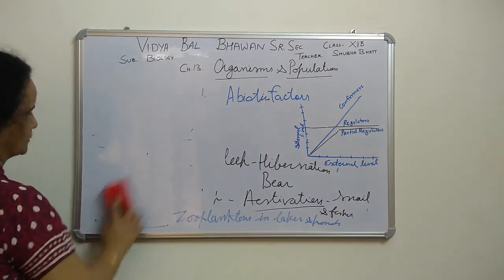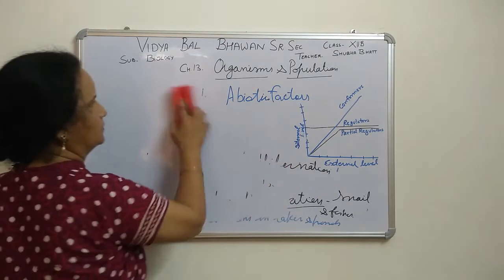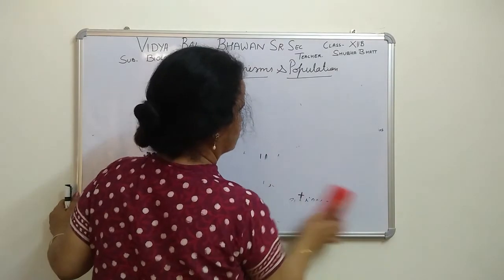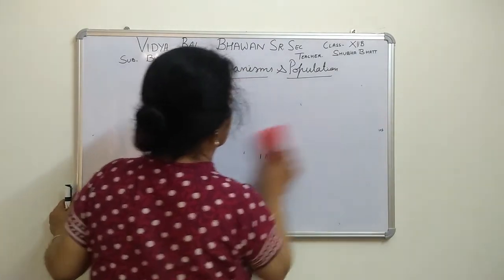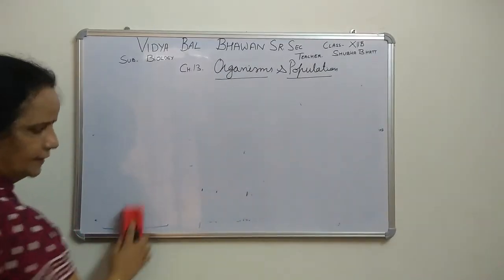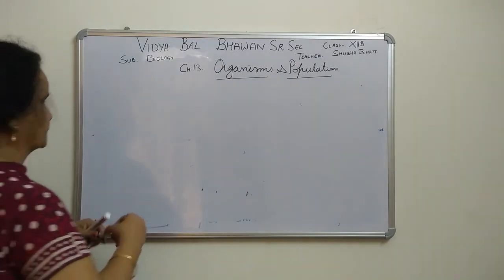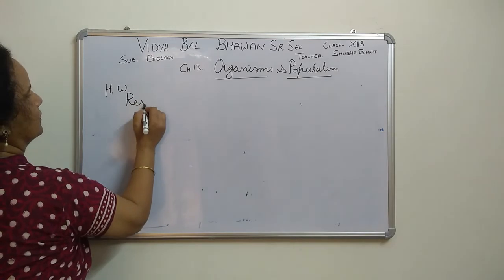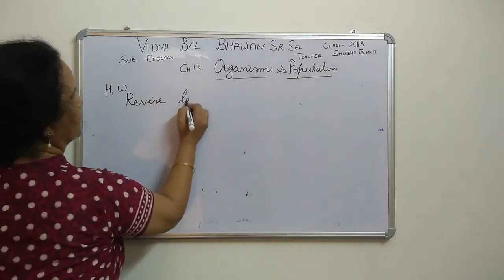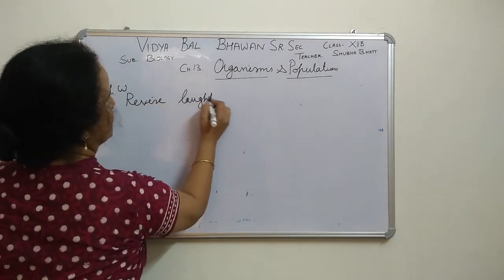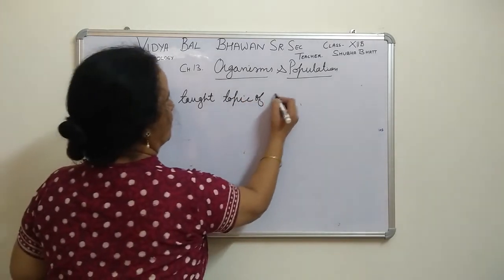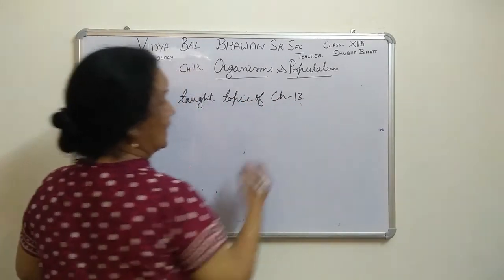Homework. You will write here: first is revise the topics of chapter 13 daily, right?